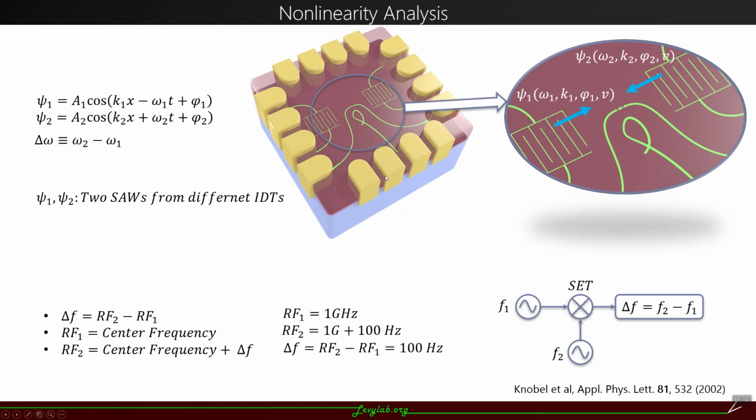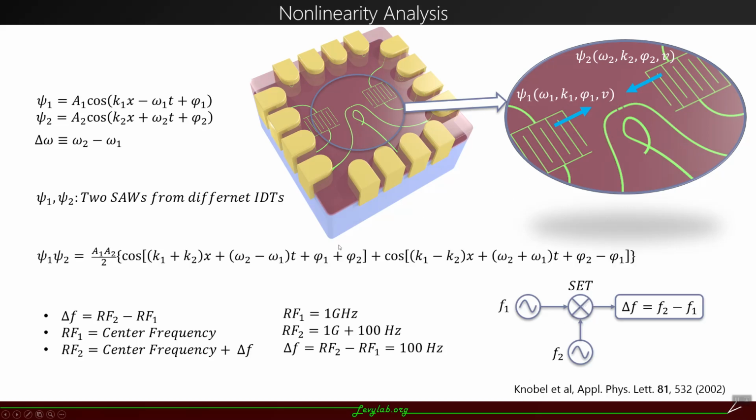First, we will apply some simple nonlinearity analysis. We have two interdigitated transducers to generate surface acoustic wave with frequency omega 1 and omega 2. There is a different frequency delta omega between these two surface acoustic waves, and these two surface acoustic waves will propagate in opposite directions. We put a single electron transistor in the middle, acting like a mixer to mix these two waves, and it will give us a nonlinear term looks like this.